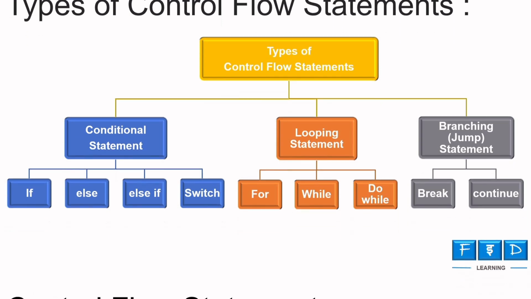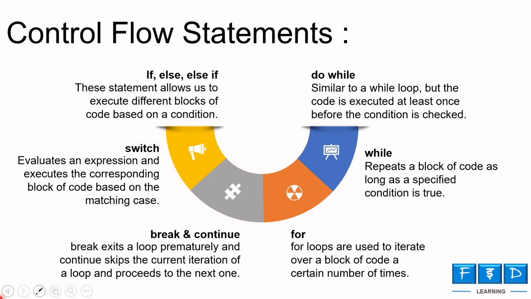So let's look at a one-liner definition for each control flow statement. First statement is if, else, and else if. This is a fundamental control flow structure that allows us to execute different blocks of code based on a condition. If statement executes a block of code if a specified condition is true. Else statement executes a block of code if the preceding if condition is false. And else if statement allows for multiple conditions to be checked sequentially.